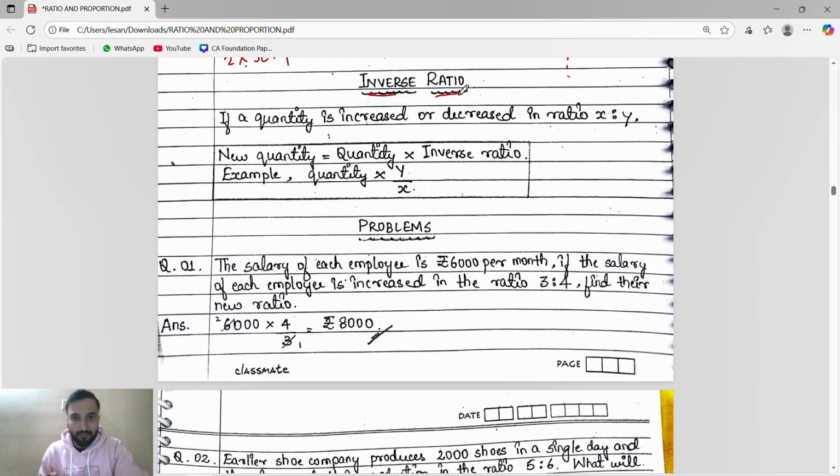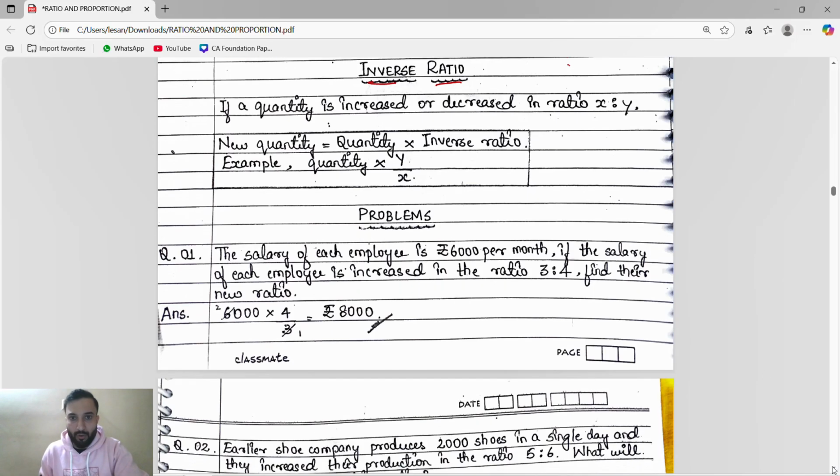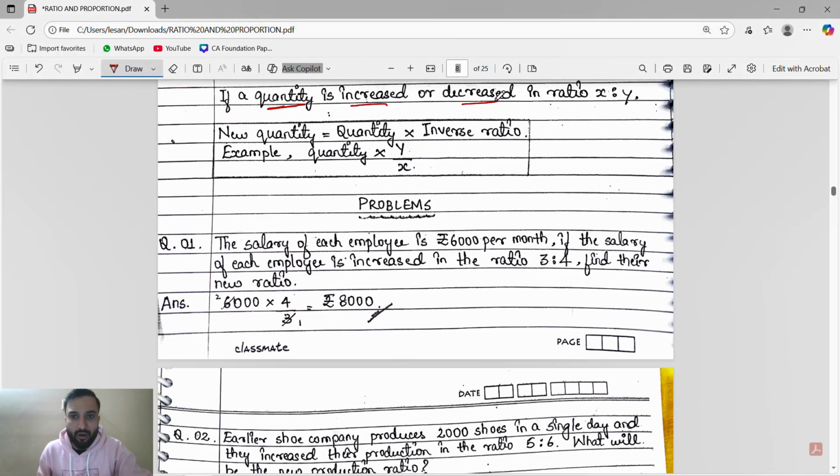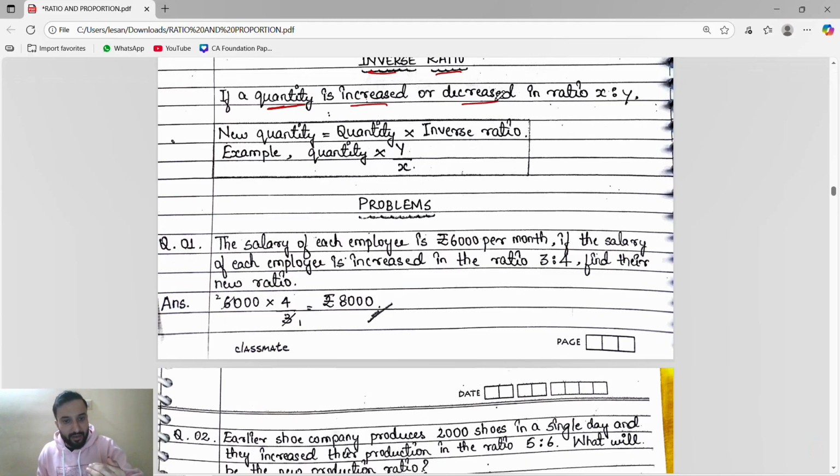Okay, now inverse ratio, guys, this type is important. Suppose any quantity is given, after that they will say its value is either increased or decreased in some ratio.